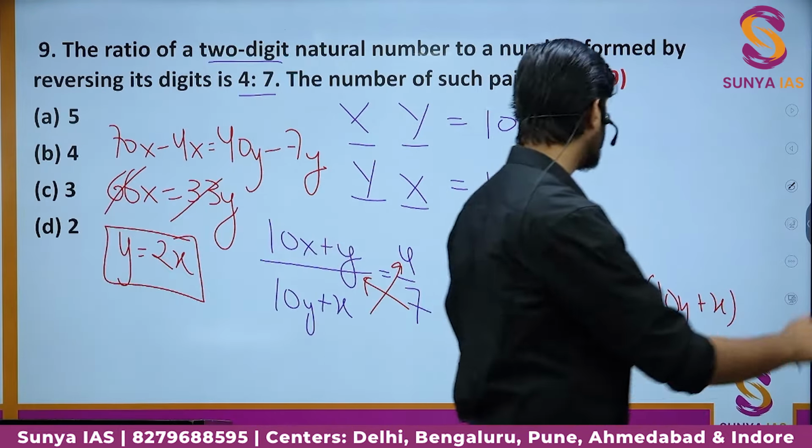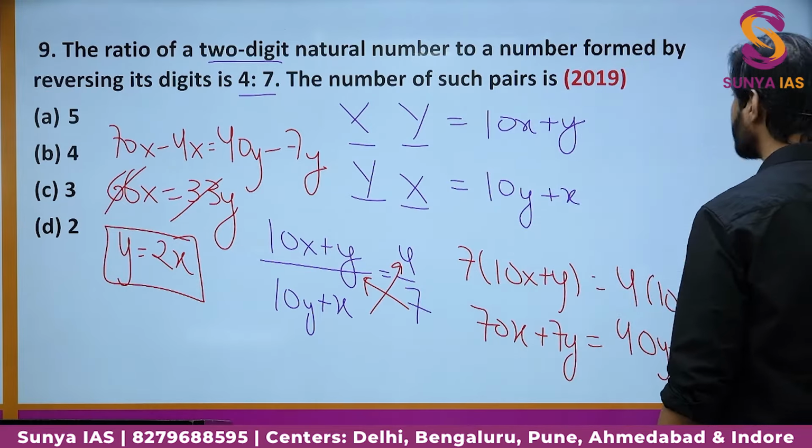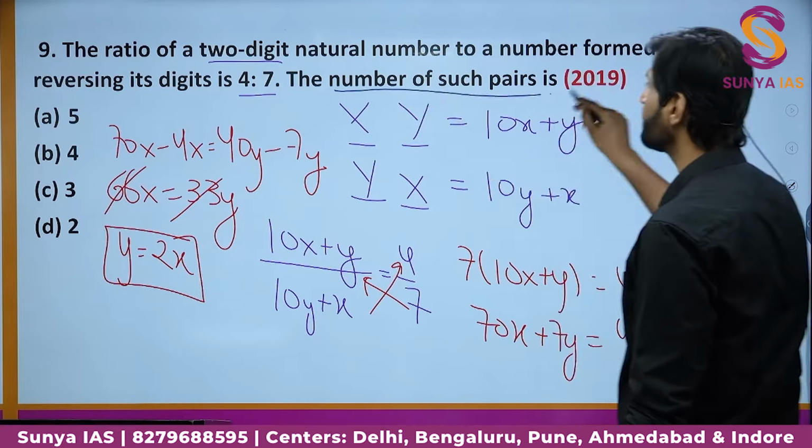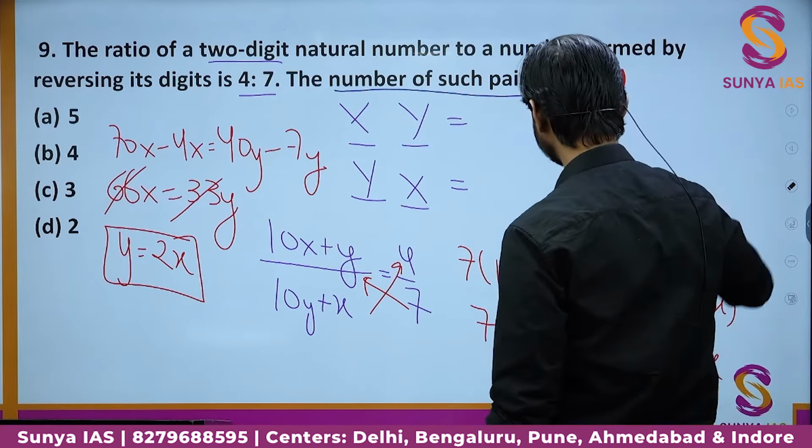Okay. So now we can check for different such pairs. The question is saying further that how many such pairs are possible. So let me create some space now.